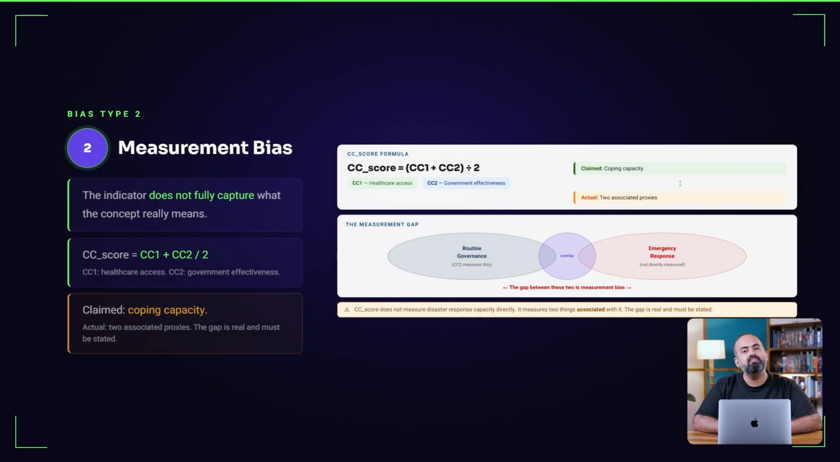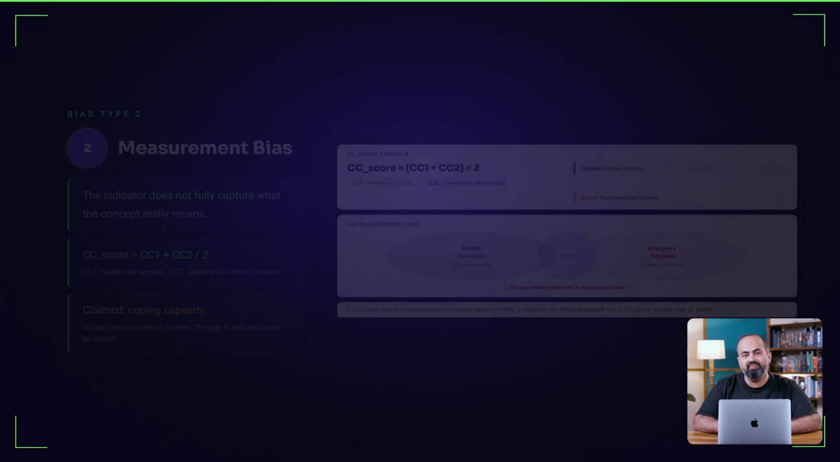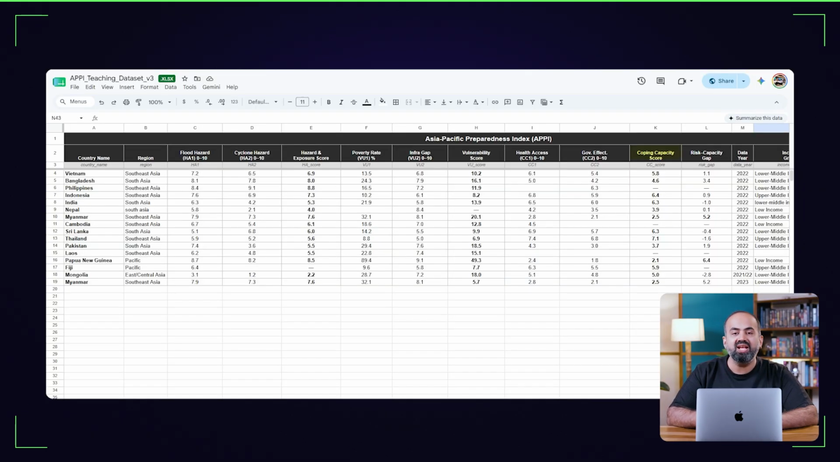Bias type 2 is measurement bias. Measurement bias occurs when the indicator used to represent a concept does not fully capture what that concept really means. This creates a gap between what is claimed and what is shown. In this dataset, coping capacity is measured using 2 sub-indicators, healthcare access and government effectiveness. Both are reasonable and measurable, but neither is the same as disaster coping capacity.